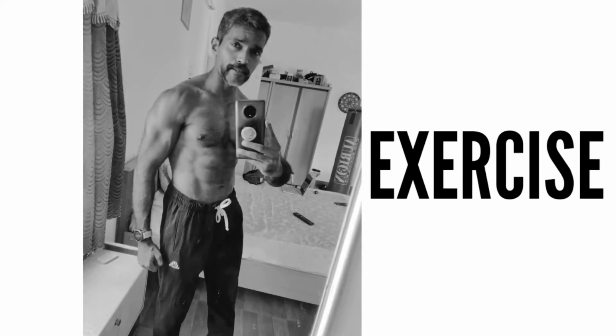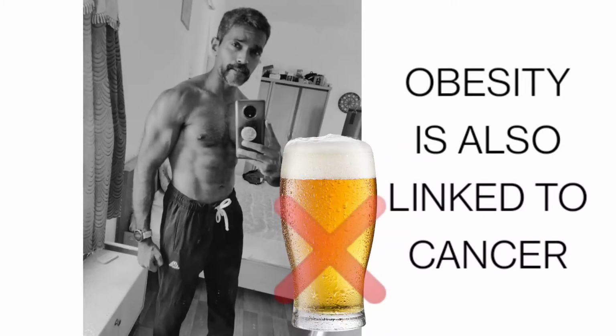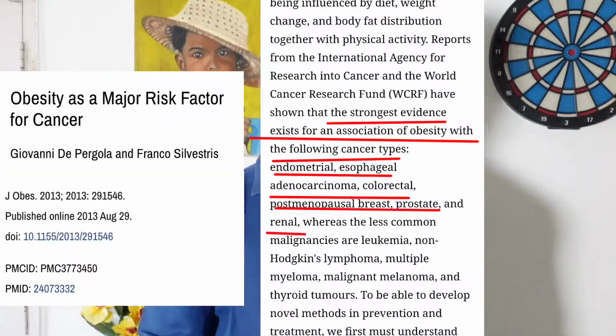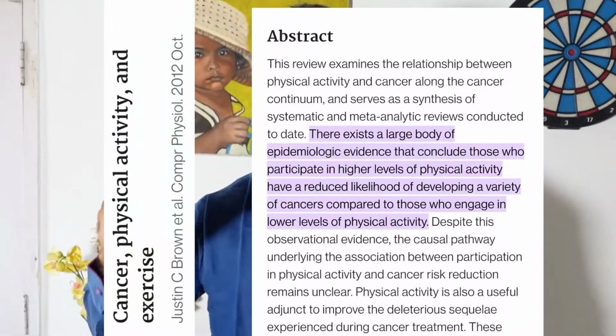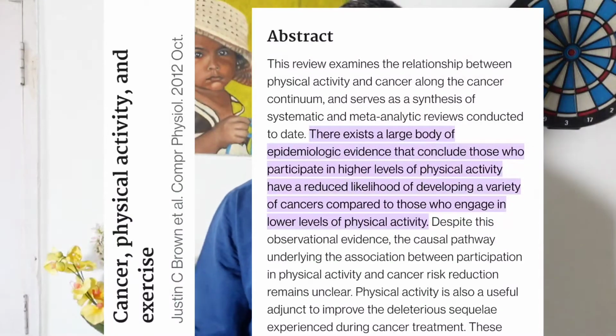Yes, the other modifiable risk factor is obesity. So you can reduce your chances of obesity by not just having a good diet, but also going out and working out. Working out is not putting yourself through exhaustion every day. That is not what is called working out. Working out is giving yourself a moderate difficulty workout every day for 30 to 40 minutes. You should not be exhausting yourself throughout the workout, but you should be having a good amount of difficulty while you're doing it, and you should not be exhausted at the end of the workout. Do this kind of a workout 30 to 40 minutes every day.